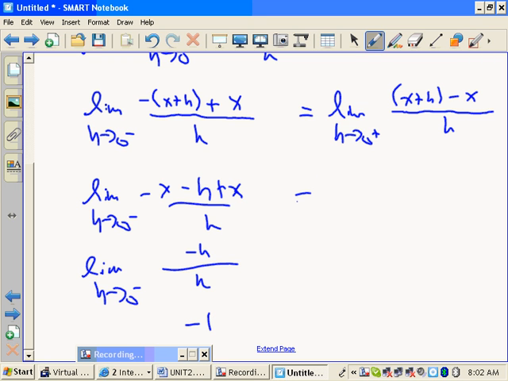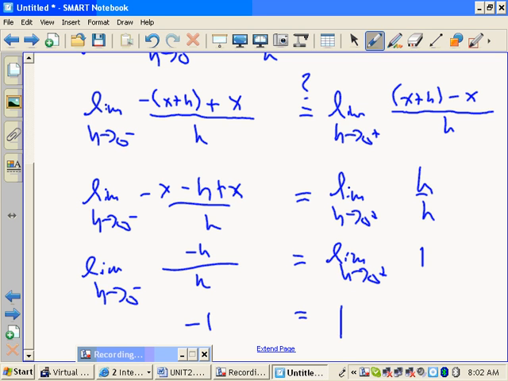All right, is it equal to the other side? That's the question. I'm really asking the question. Okay? All right, so what happens here? Well, let's see. You get the limit as h approaches 0 from the right. x plus h minus x is just h. And h over h is just 1. And the limit as h approaches 0 from the right of a constant is independent of h. So what do you say?